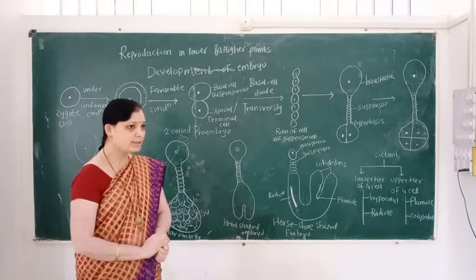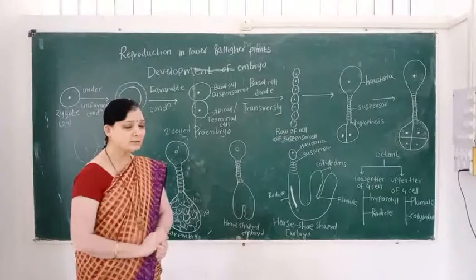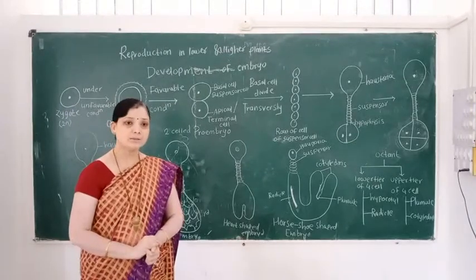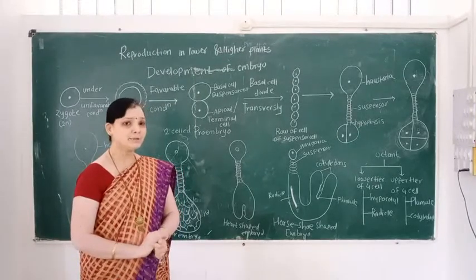Now, in this lecture, we learn about the development of the embryo.